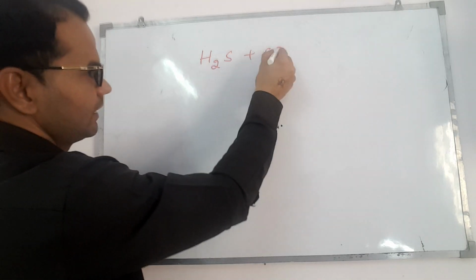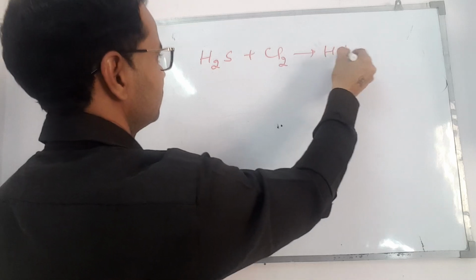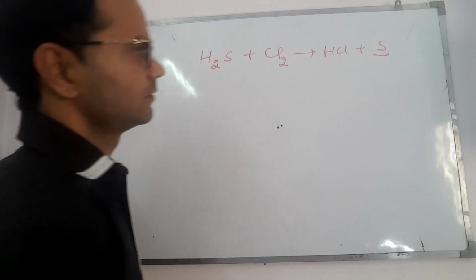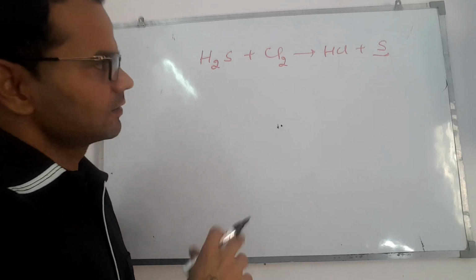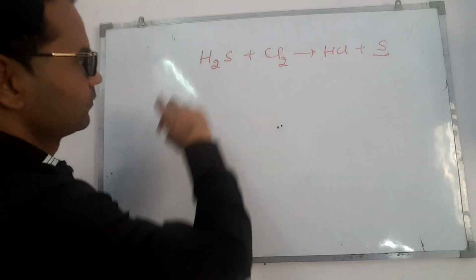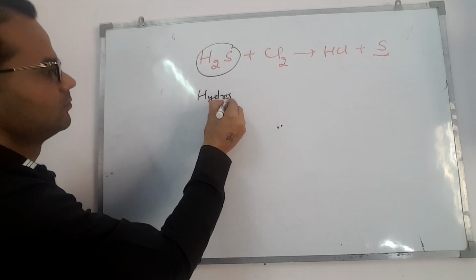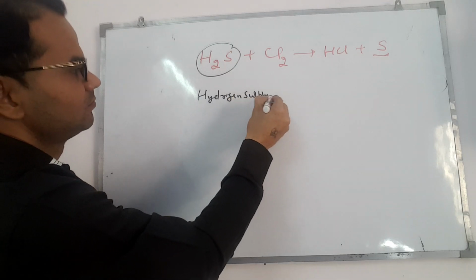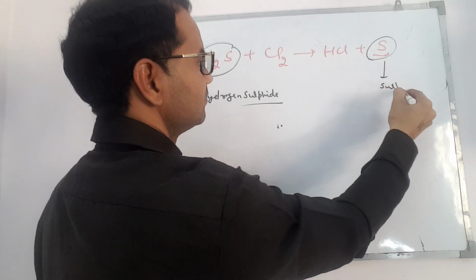Hydrogen sulfide reacts with chlorine to give HCl plus sulfur. Again we have to prove this is a redox reaction. So let's observe it. Here we have H2S, hydrogen sulfide, but here we have sulfur.